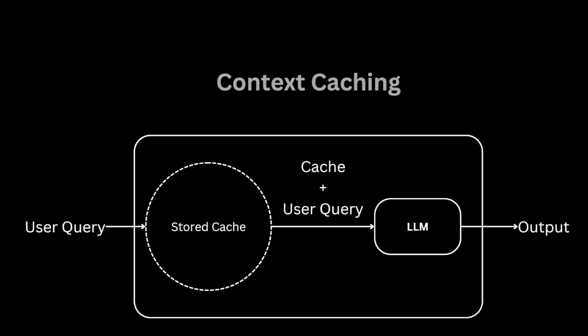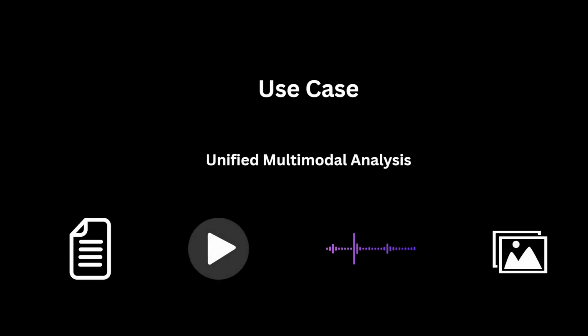Yeah, right. So let's discuss the use case. Work can feel like a scavenger hunt. Hours of meetings, scattered files, and endless notes. Finding the right information, a total time sink. That's where unified multimodal analysis with Gemini 1.5 steps in. Upload videos, documents, or even an entire YouTube playlist and get precise information instantly, with timestamps and page numbers along with that. Isn't it saving time and sanity? Oh, definitely. Because who doesn't love hunting through mountains of data when you could just have a model like Gemini doing the heavy lifting? Basically, saving you from the chaos of your own disorganization.